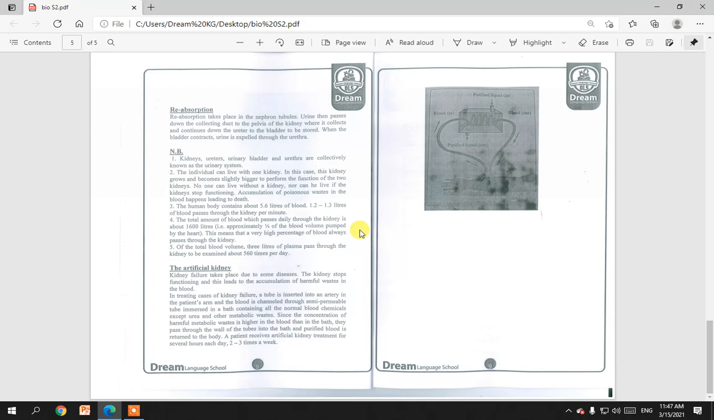A patient receives artificial kidney treatment for several hours each day, 2 to 3 times a week. You can see here a photo of the kidney machine, our artificial kidney.